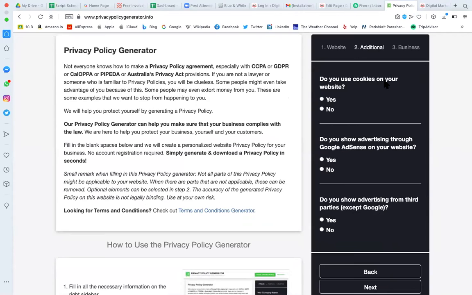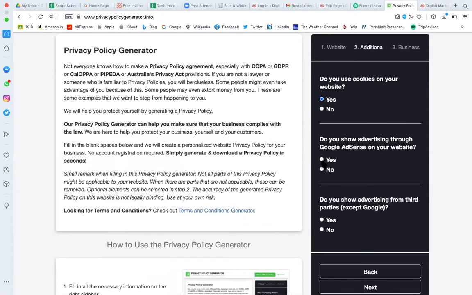Here, do you use cookies on your website? That means you have analytics code on your website, because all the tracking code uses cookies. So if you are using any tracking code on your website, that means you are using cookies. So do you show advertising through Google AdSense? Are you displaying Google ads?